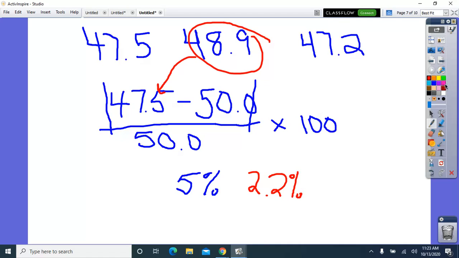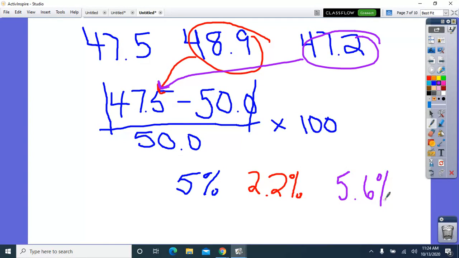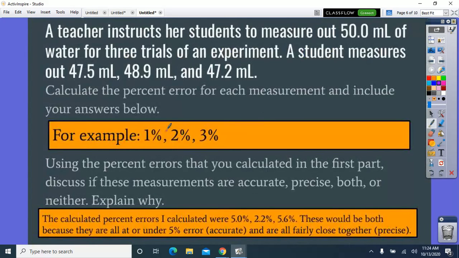And then, okay, let's do purple. 47.2 will go here, and I will get 5.6%. So those are the three percent errors. So those would go here: 5, 2.2, and then 5.6. And then you would use them to describe if they were accurate, precise, both, or neither.